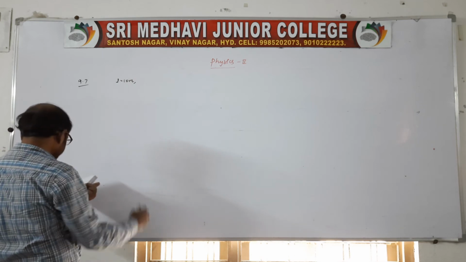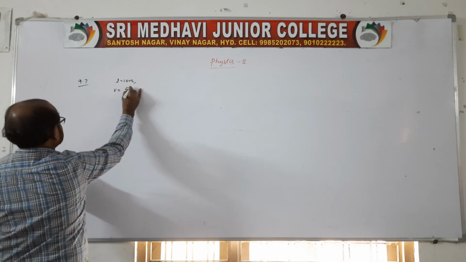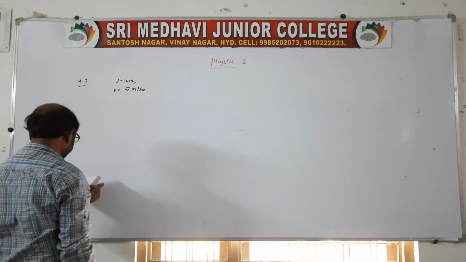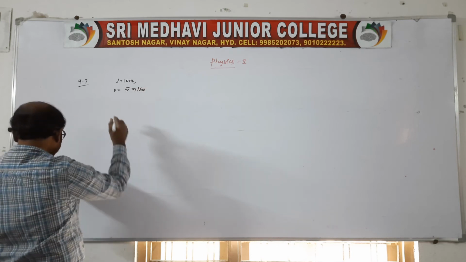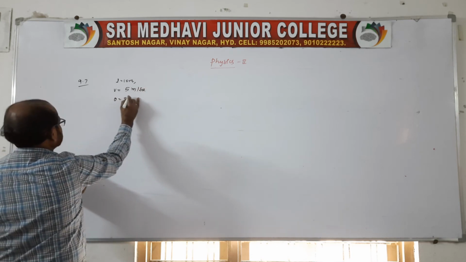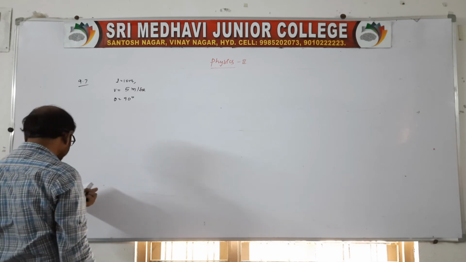It is moving with a speed, falling from west to east at right angles to the horizontal component of Earth's magnetic field.